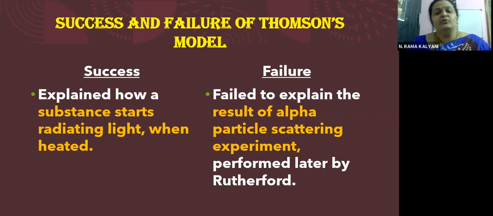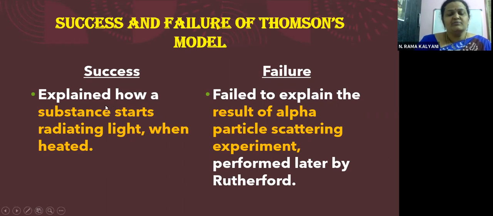Children, I hope you know there is one important and very interesting thing here. J.J. Thomson was a teacher of Rutherford. Okay, children. So here we have a teacher who failed to prove a point and his student took it up and came out with a correct model. Okay, children. So you see, science does not stop anywhere. It keeps growing. So we have seen the success and failure.